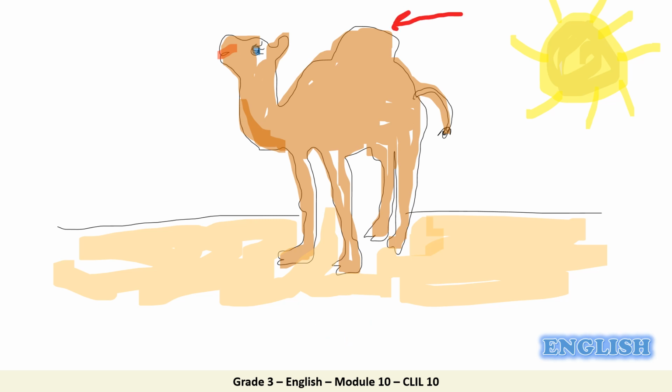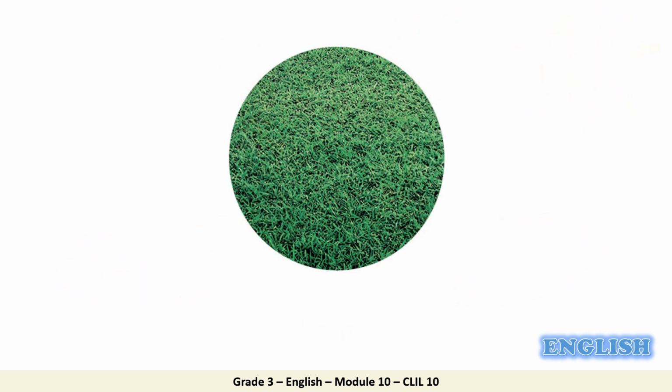Now, look at this specific part in the camel body. What do we call it? It's a hump. Fabulous. Hump. Now look at this picture. What can you see? Grass. Where can you see grass? At the park, gardens, and football fields. Good job.